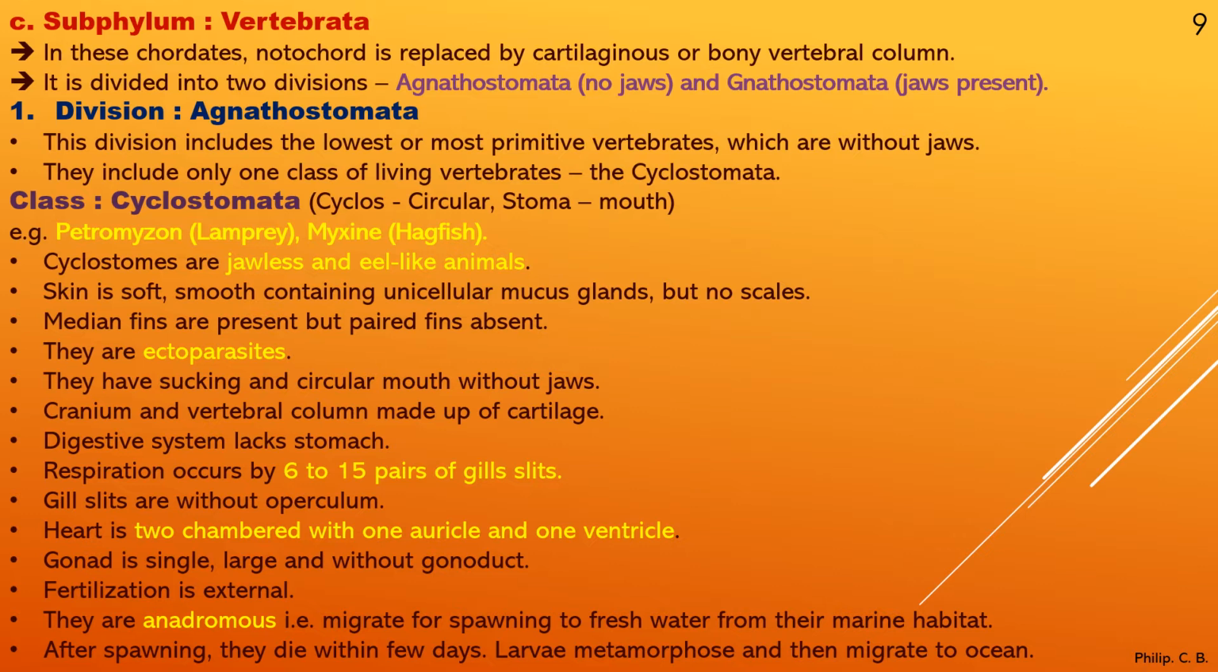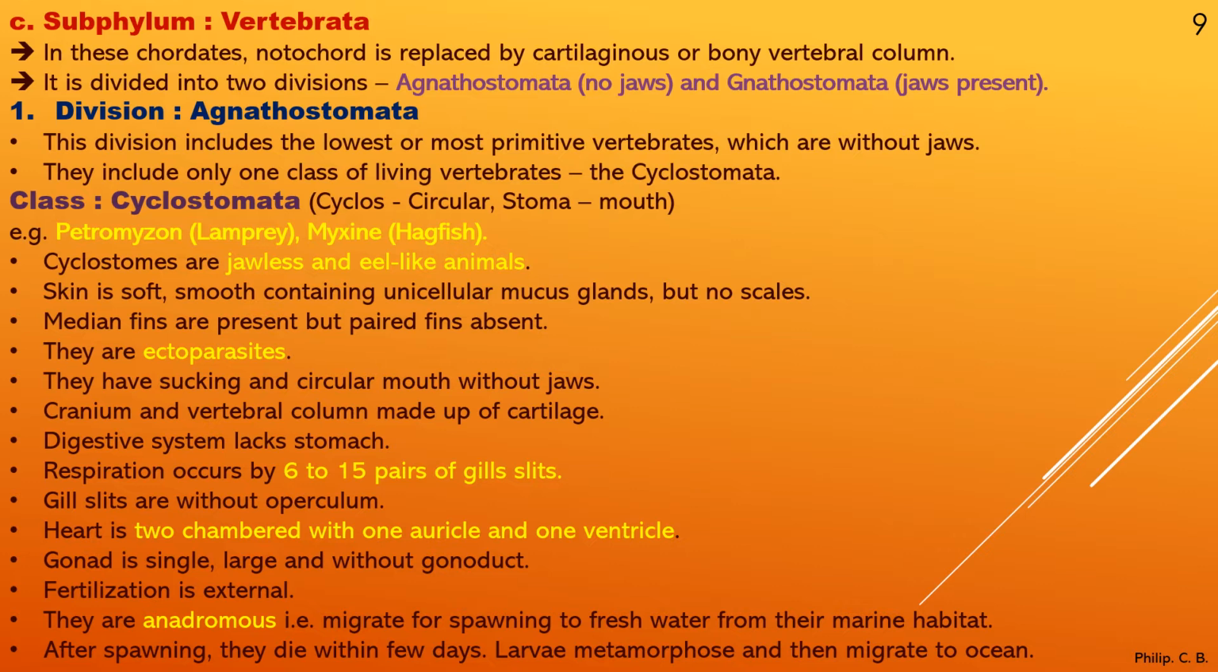So we take the division Agnatostomata, that is, without jaws. This division includes the lowest or most primitive vertebrates, which are without jaws. They include only one class of living vertebrates, which is Cyclostomata. Cyclo means circular, stoma means mouth, so these species have a circular mouth. You can see two examples given. One is Petromyzon, that is lamprey, and the next is Myxine or hagfish. Both you can see as actual images in the next slide, how they look.